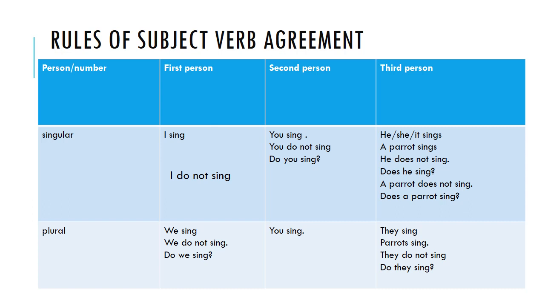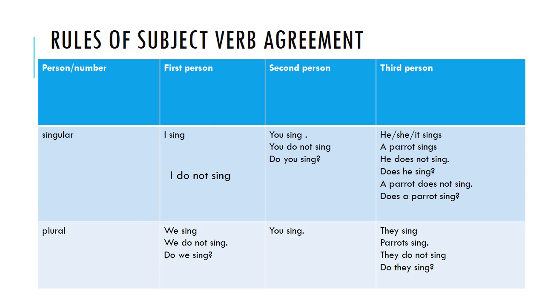When we talk about any one person, we always use sings, does. It means with the verb we use s. For example, he makes tea. He makes a nice coffee. He makes a nice cup of coffee, right? Makes. Does he make? And be very careful. Like he sings, with the verb I used s. Now when I use he does not sing, sings will not come, only sing will come, because the s has shifted to does. He does not sing. Never say he does not sings. This is wrong.